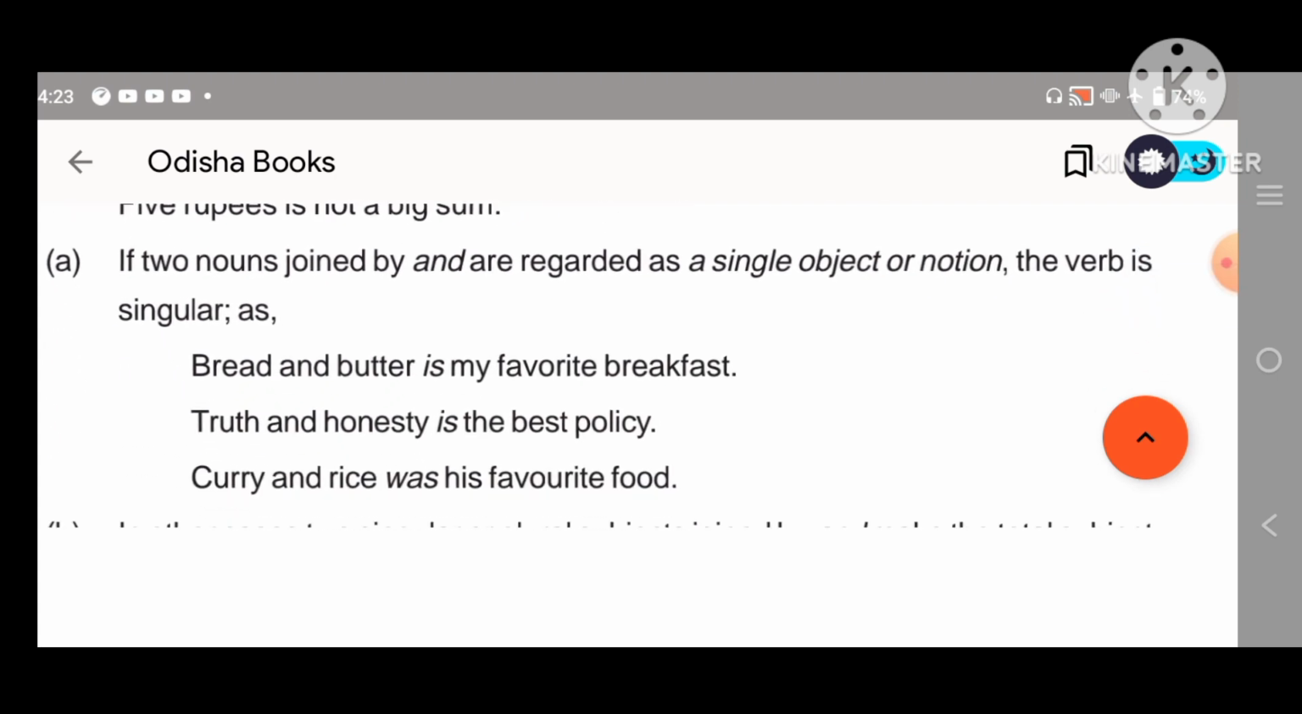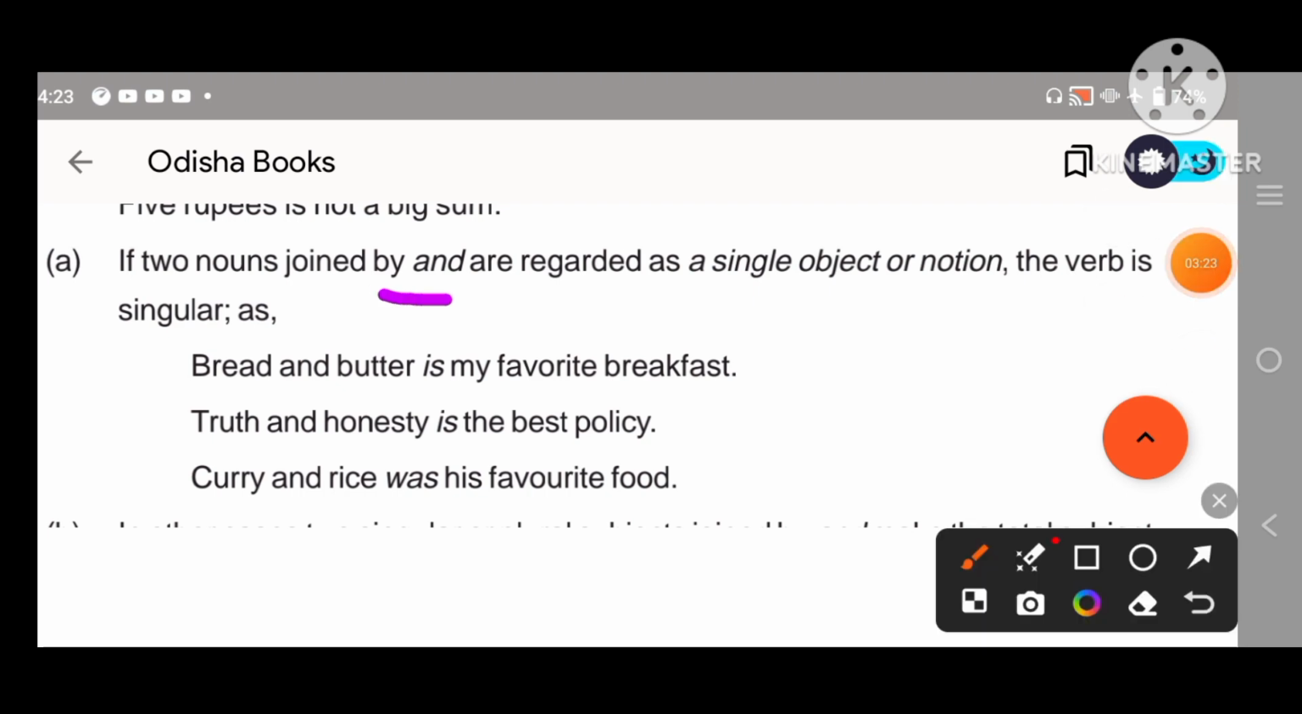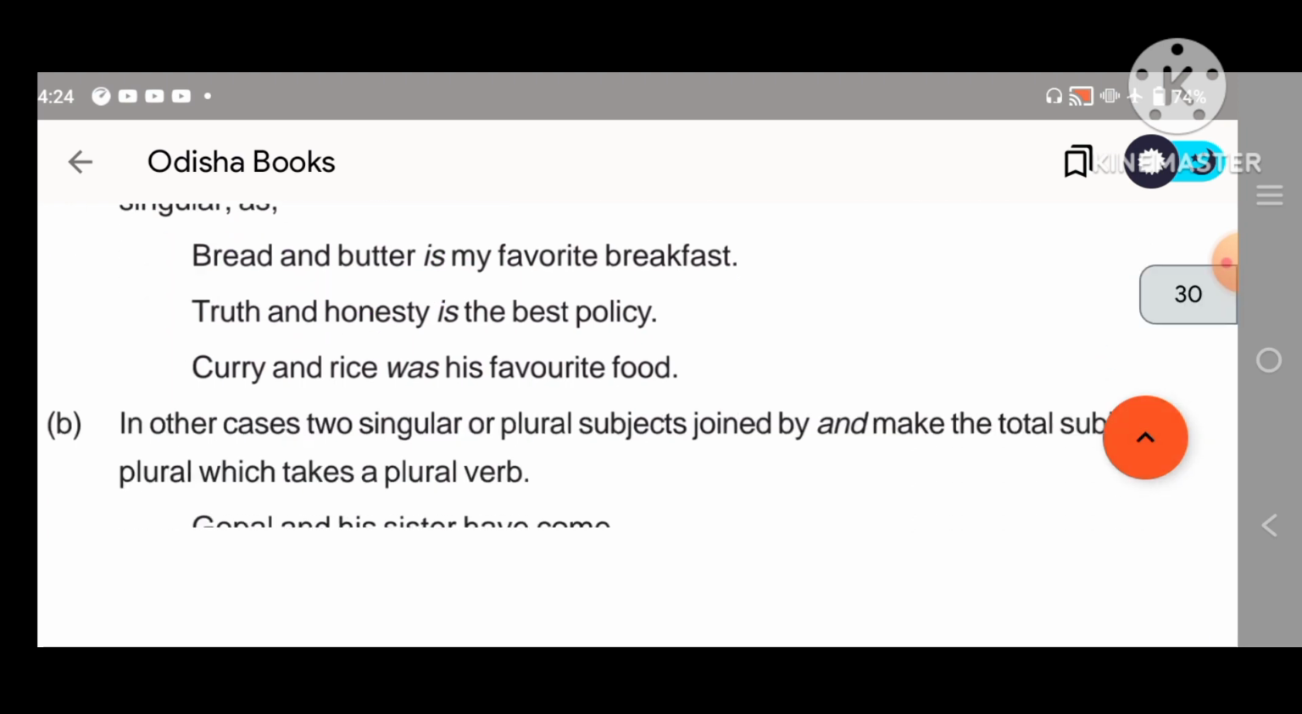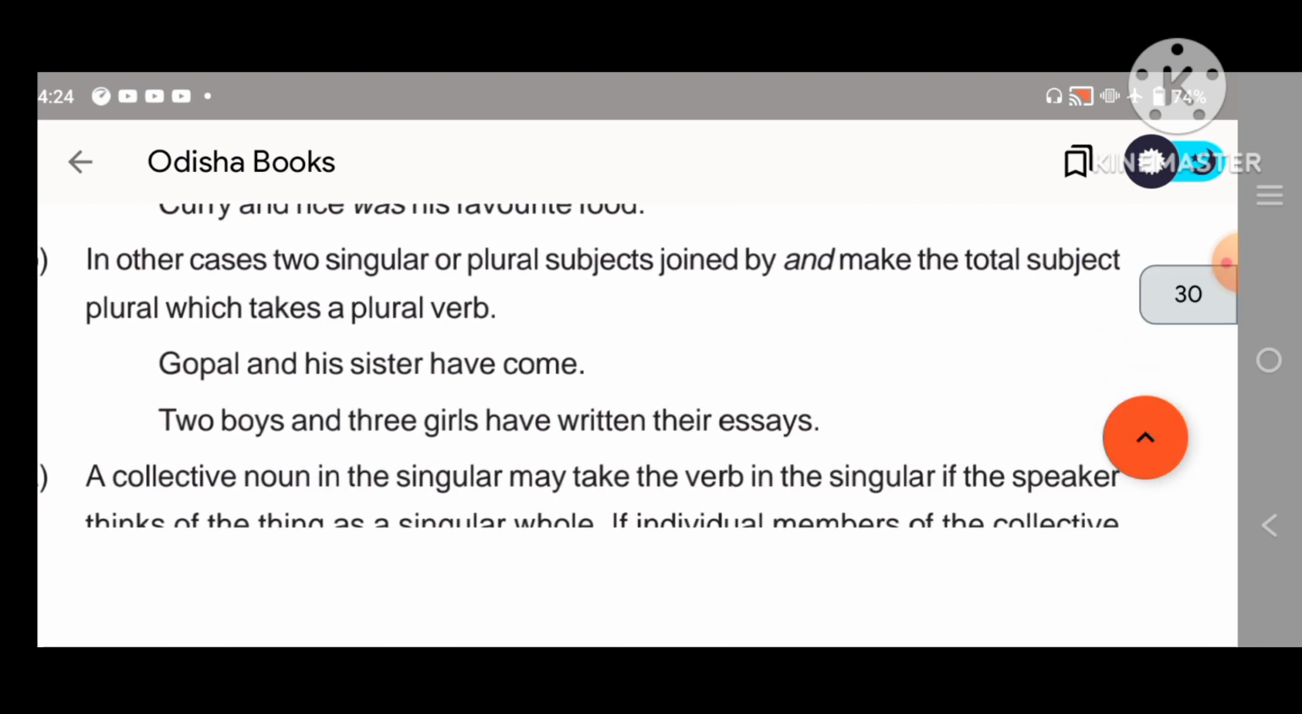Now, if two nouns joined by and are regarded as a single object, look at this, the verb will be singular. Bread and butter, two different nouns, but it is joined and it represents a single thing, so we can say that the verb will be singular when two nouns joined with and represent a single unit, so we can use the singular verb here. Okay, like this all the examples are there.